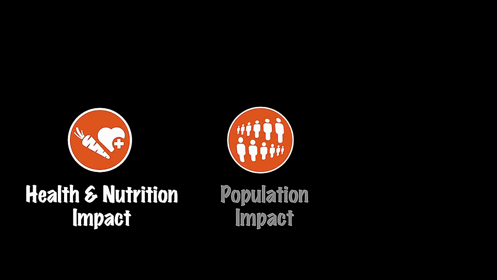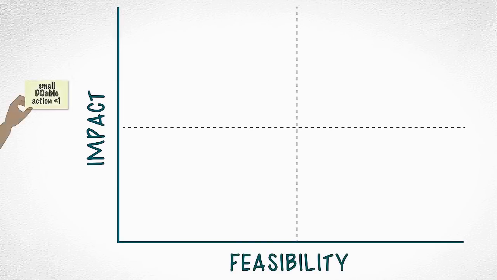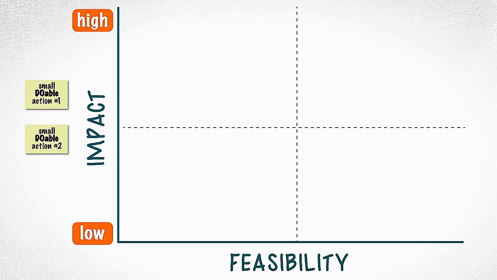The challenge is to pick 1 or 2 small doable actions with greatest impact and feasibility. In Ethiopia, we used a tool that you can use anytime you need to prioritize behaviors. It works for choosing the small doable actions to prioritize too. You can create a graph like this as a tool to help you use data to choose the priority behaviors or the key small doable actions on which your program will focus.